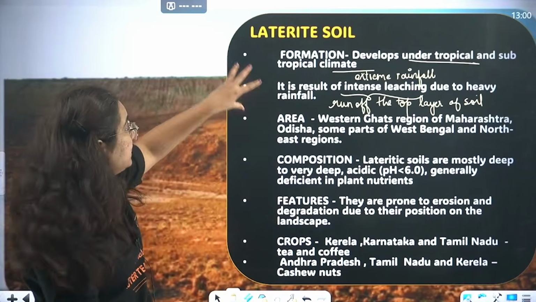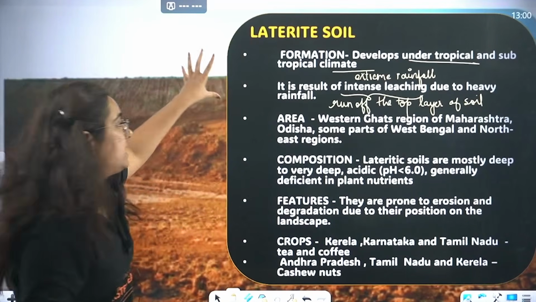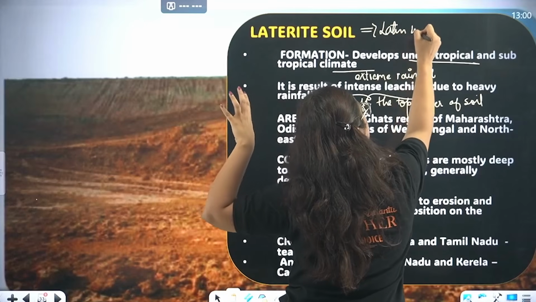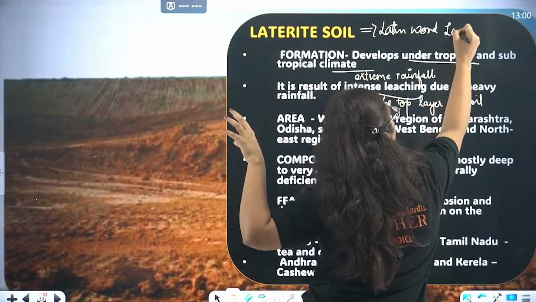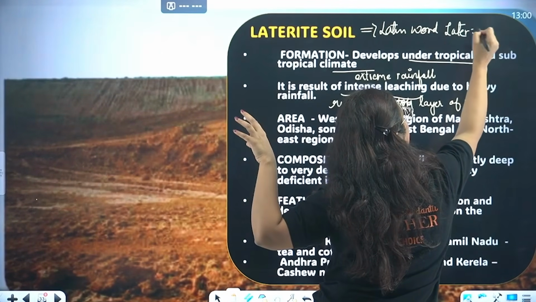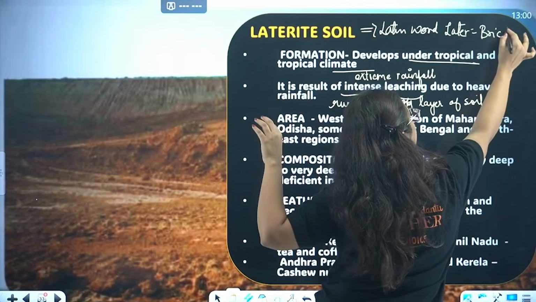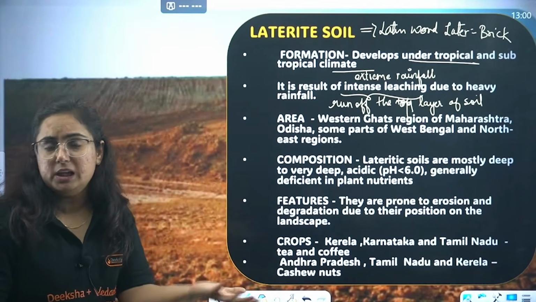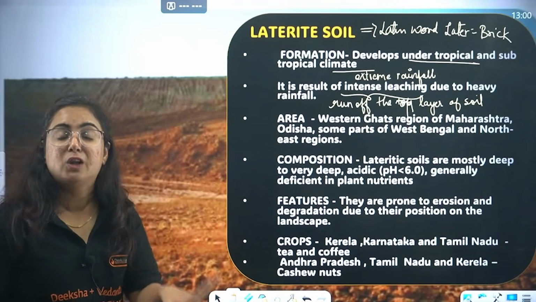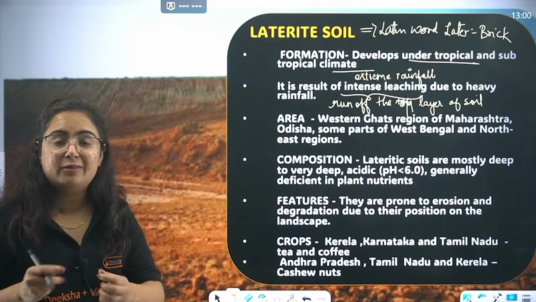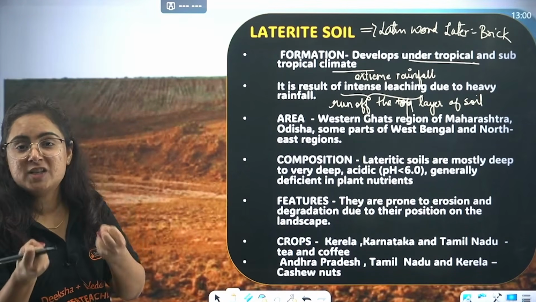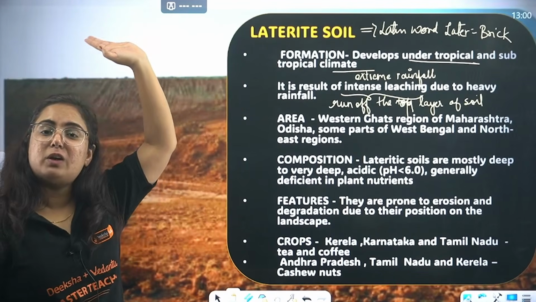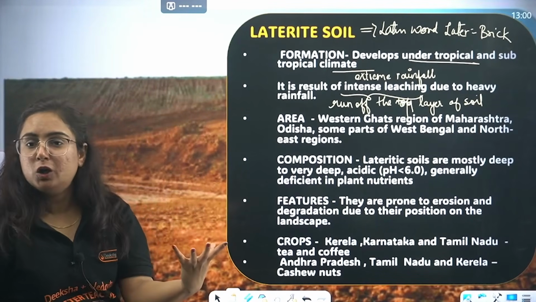You know this word laterite, okay? This laterite word comes from a Latin word later, which actually means brick, right? If you take a brick, break it into pieces, try to make it into soil and grow a crop, will it grow? No. As the brick does not have the capacity to hold moisture, the same is true of laterite soil. Because the majority of the soil washes away, what is left is not good.